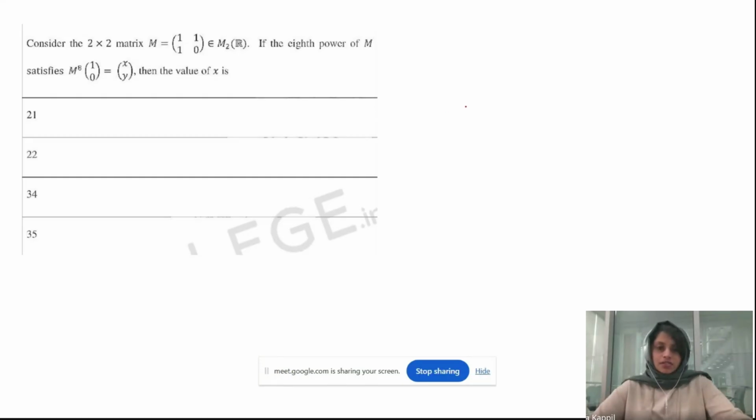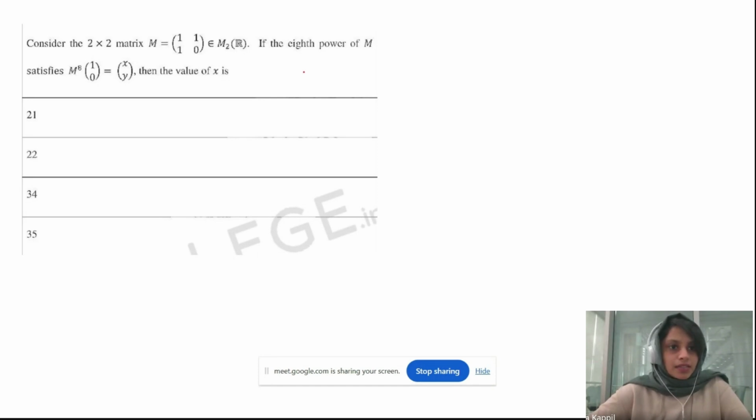Mainly here, I have chosen some of the problems from linear algebra which have previously appeared in the IIT JAM exams. I hope everyone has a basic idea about some of the concepts required in linear algebra, like the rank, nullity, vector space, subspace, the dimension, eigenvalues, such things. I'm just going to start the presentation now. We can start with some simple problems.